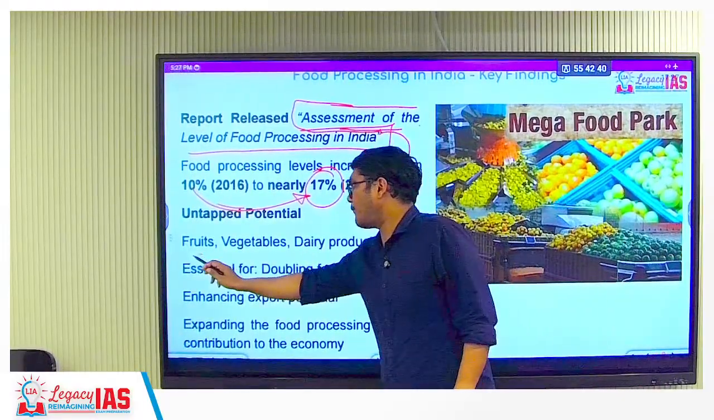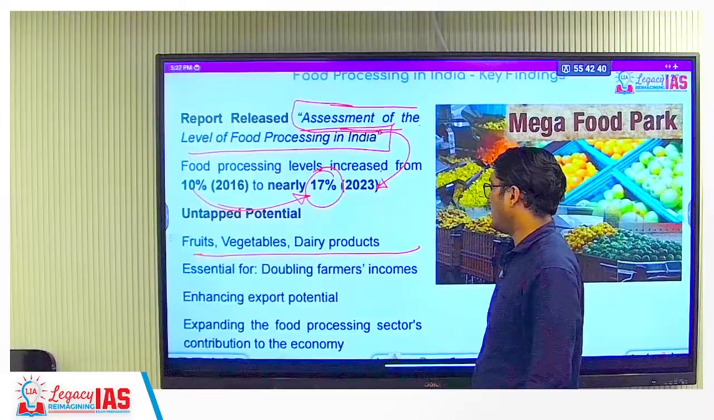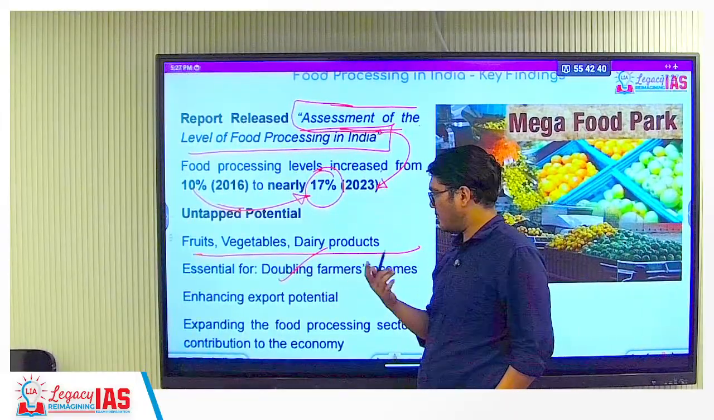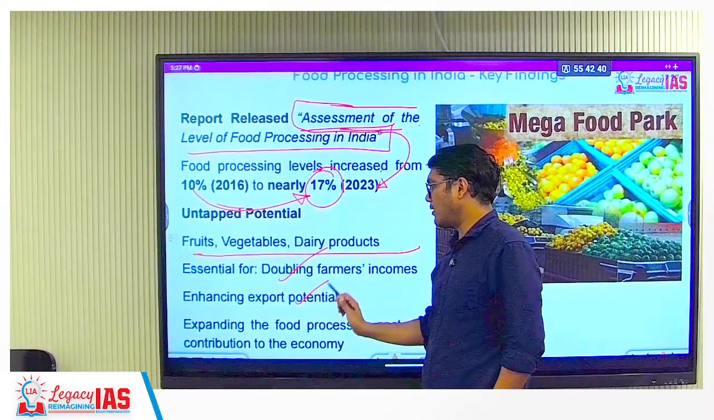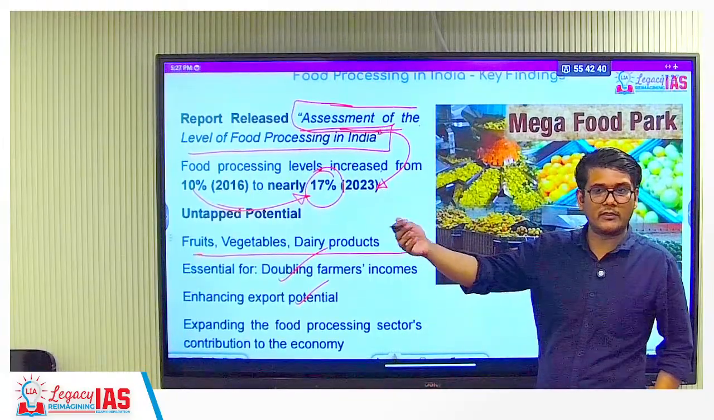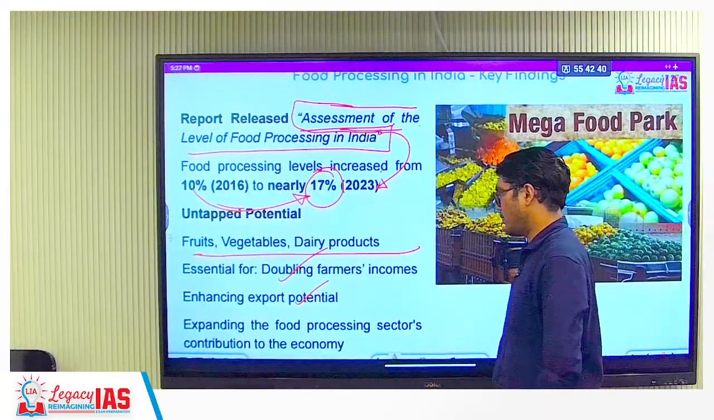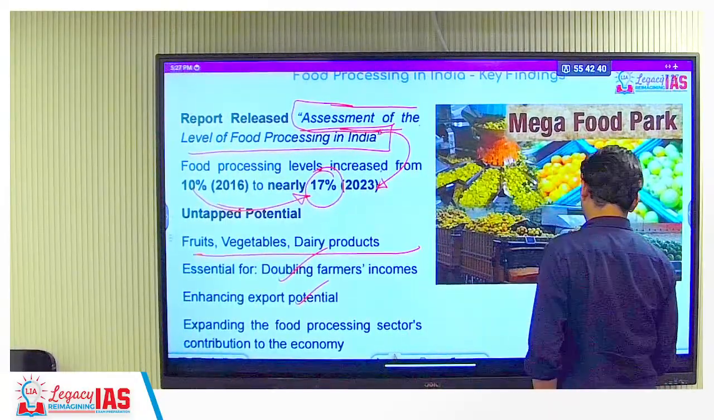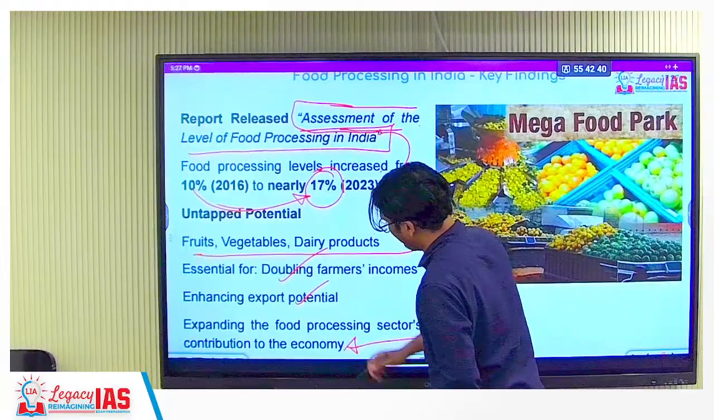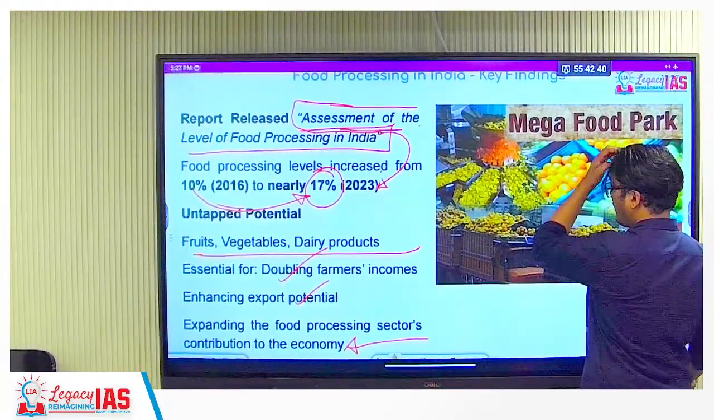Untapped potential is there in fruits, vegetables, dairy products. It is essential for doubling farmers' income. I have already mentioned that. Enhancing the export potential: if the production increases, it can satisfy the domestic demand. It can also cater to the global demand as well. And of course, it will contribute to the economy. Fair enough. Surely.